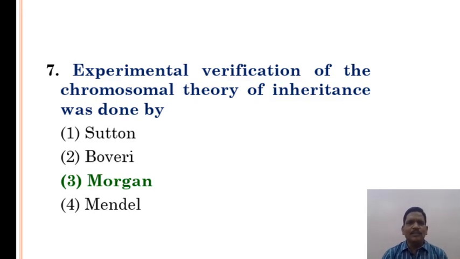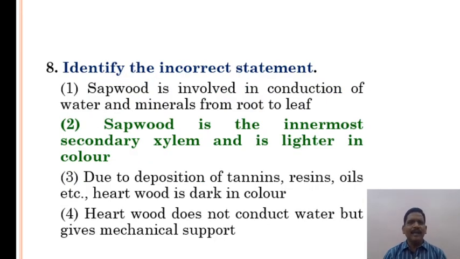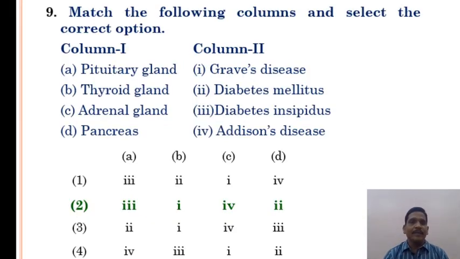Experimental verification of the chromosomal theory of inheritance was done by Morgan. Identify the incorrect statement. Statement 2 is the incorrect statement. Sapwood is the innermost secondary xylem and is lighter in color. Normally, the sapwood is the outermost layer. Here, it is the incorrect answer.